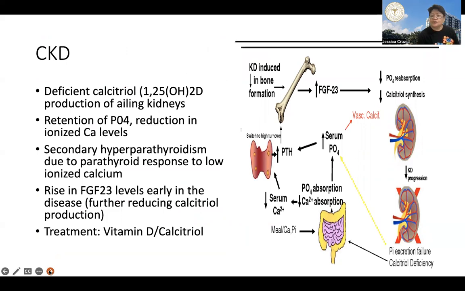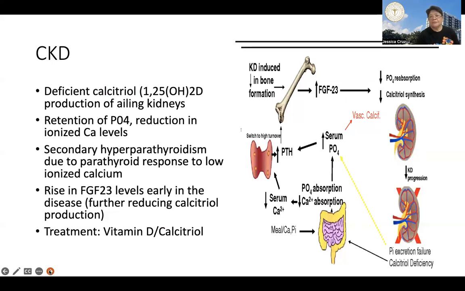So there's secondary hyperparathyroidism, and the secondary hyperparathyroidism is a compensatory response of the parathyroid gland to low levels of serum calcium, no, that occurs in CKD. No? Additionally, in the early part of CKD, your FGF23 also begins to elevate, and this will further worsen the deficiency of calcitriol production. So here we give vitamin D and calcitriol.